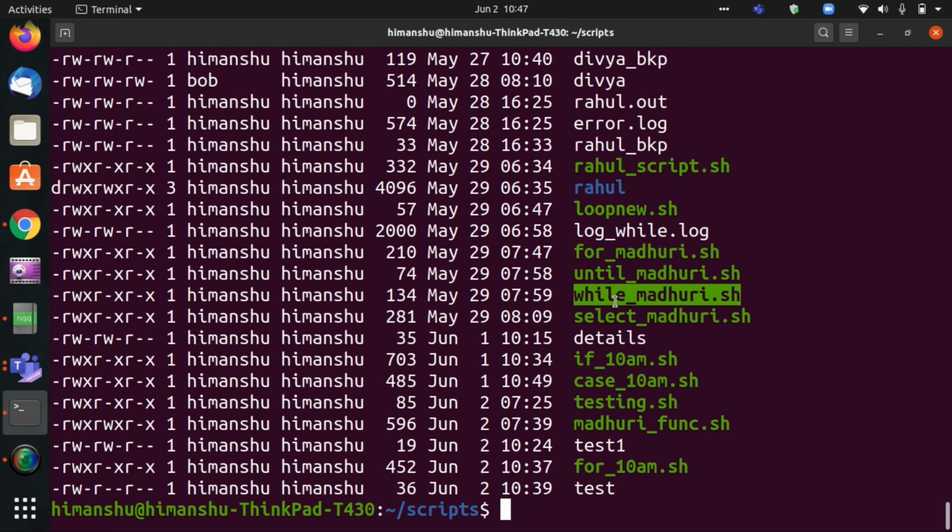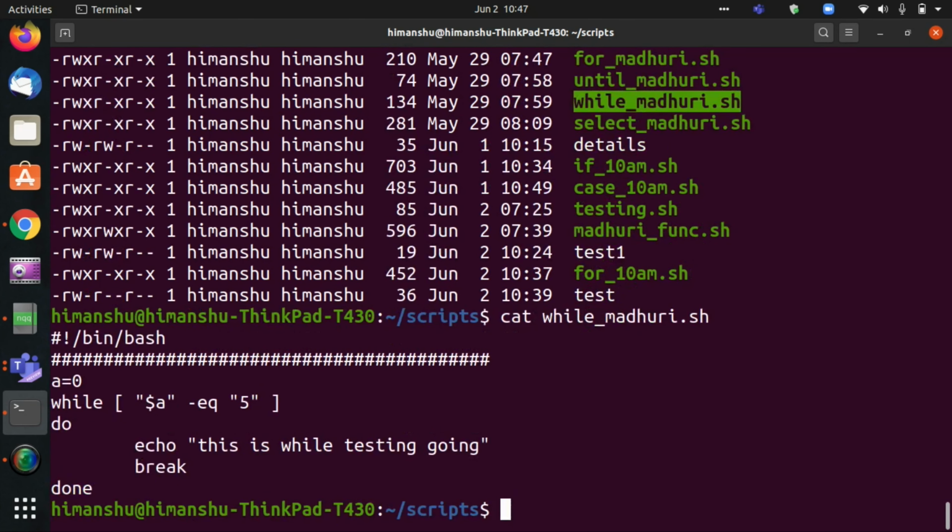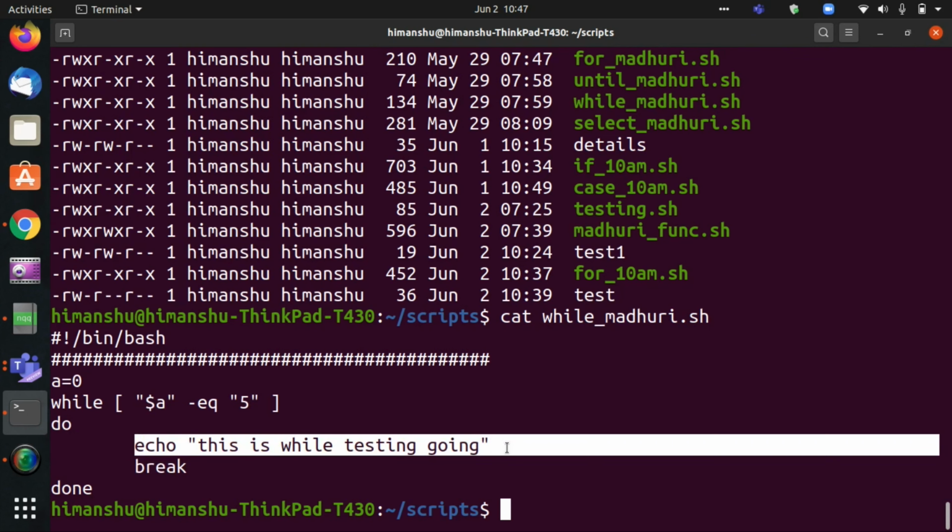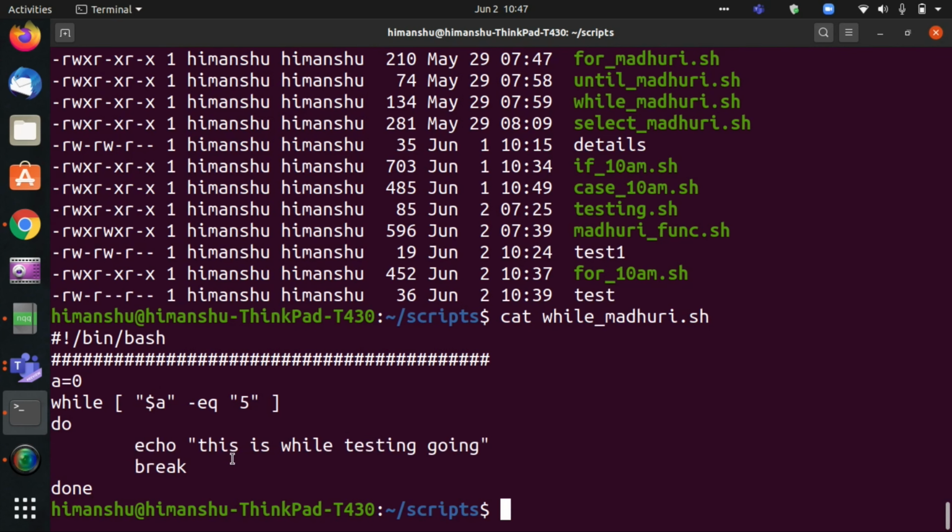So how does it work? I have a sample script already from the other session. See what I am doing here. I am saying my variable a has the value 0, and while a is equal to 5, it will keep printing this line. But if that is not true, it will not print. If I just run this script,